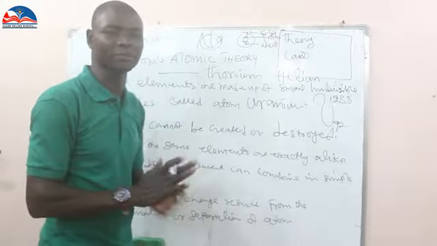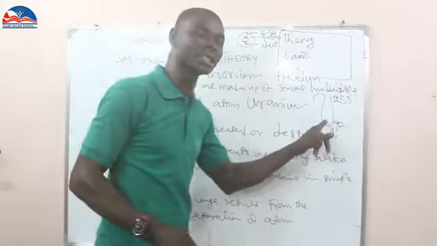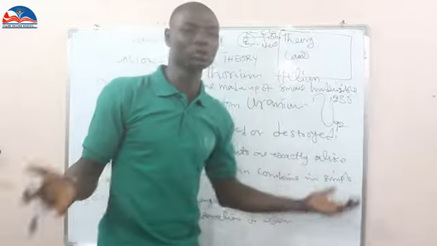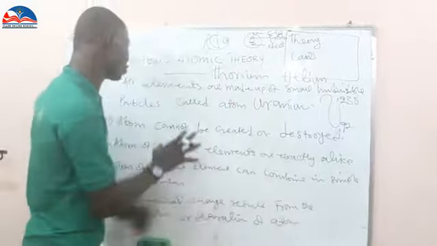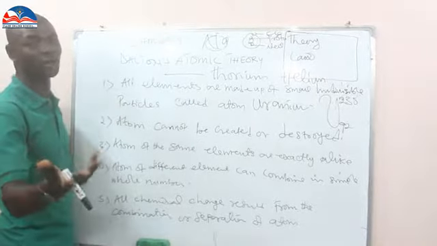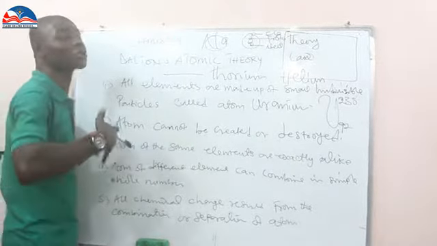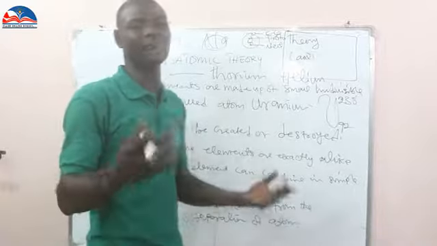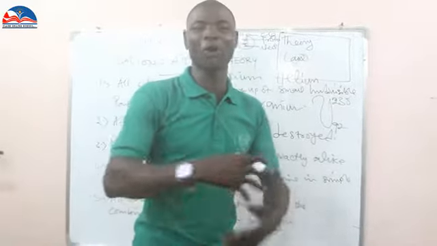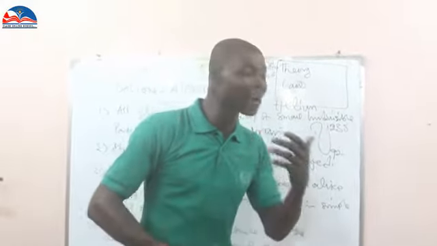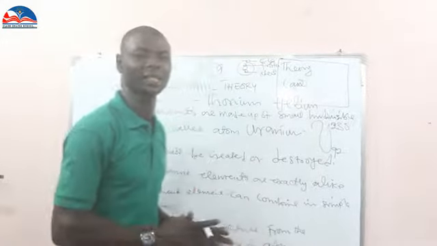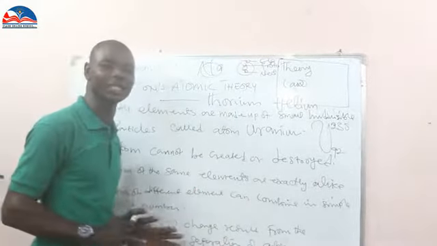These are the two things that can split if you bombard it. But the man is saying you cannot destroy them. So that is what makes number two theory of John Dalton wrong. John Dalton was even worried. How can this man come up and begin to disprove all my theory like this? So John Dalton had to go for more research to find the correct statement.